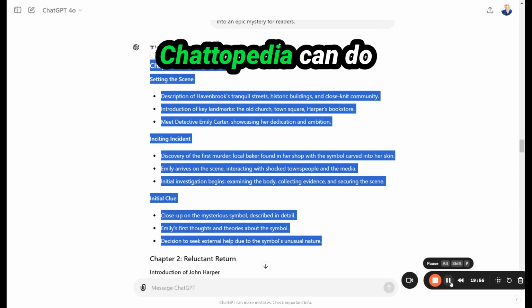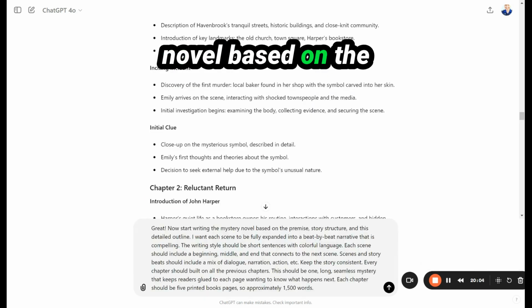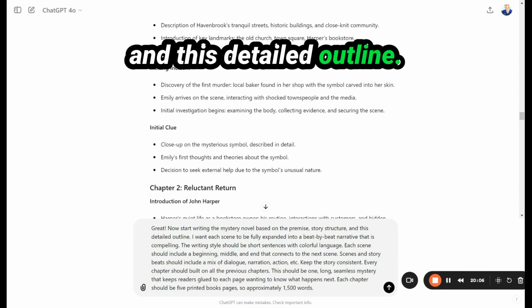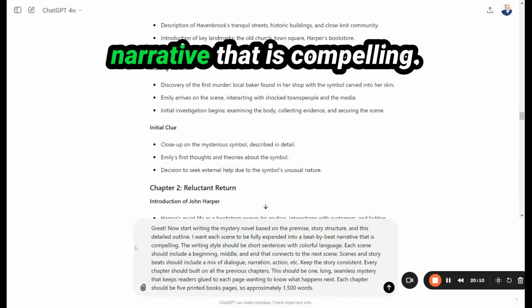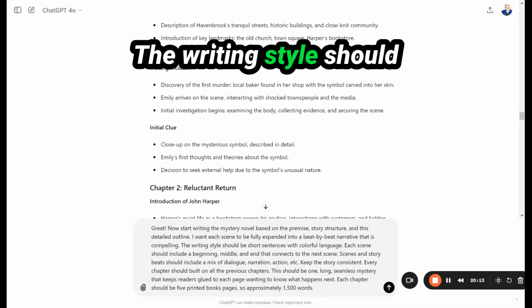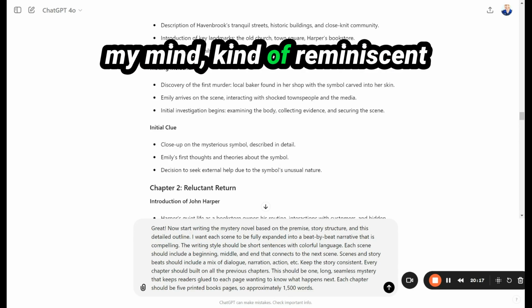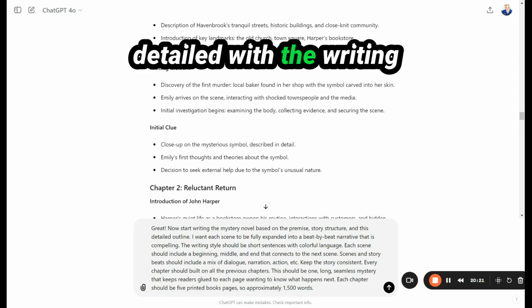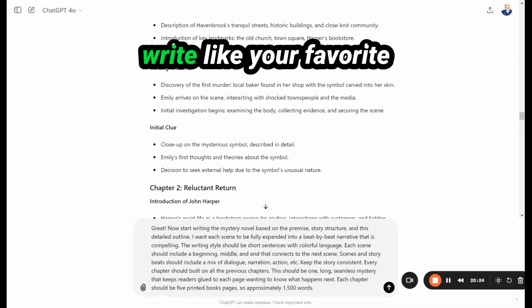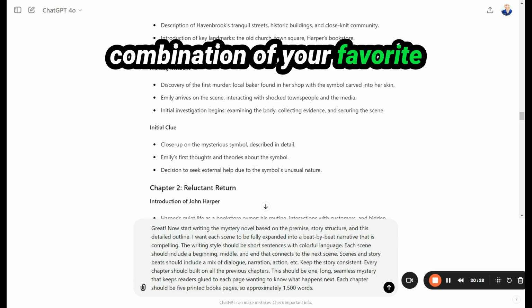Just to show you what ChatGPT can do even at this level. I'm saying, great, now start writing the mystery novel based on the premise, story structure, and this detailed outline. I want each scene to be fully expanded into a beat-by-beat narrative that is compelling. The writing style should be short sentences with colorful language, which in my mind is kind of reminiscent of the mystery novels, at least that I like to read. You could be more detailed with the writing style, by the way. You could even say, hey, write like your favorite mystery novelist or a combination of your favorite authors, whatever you want.